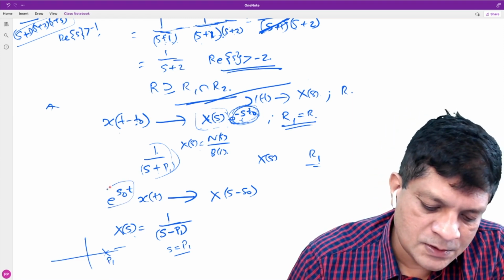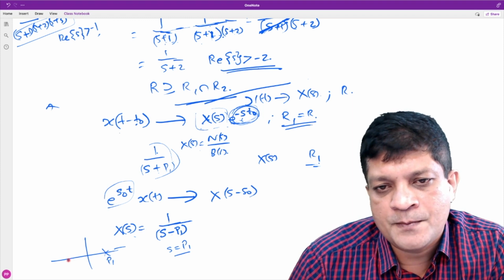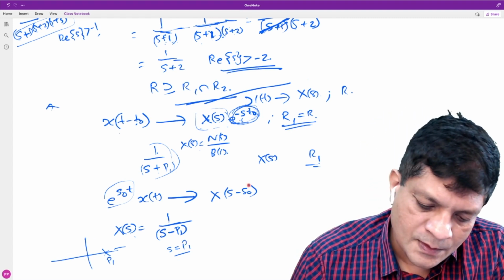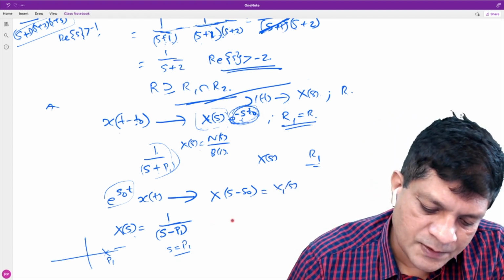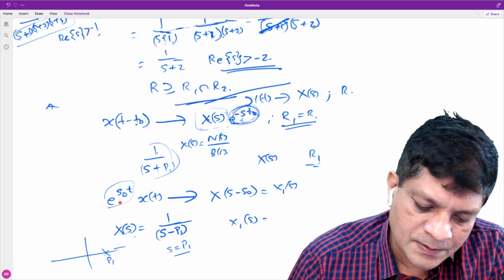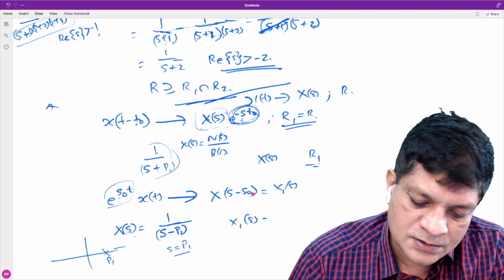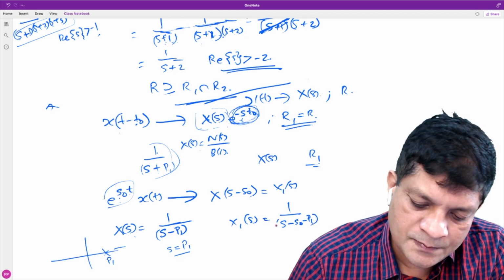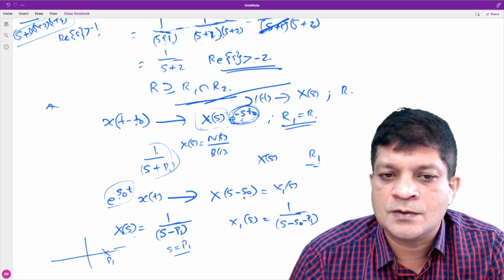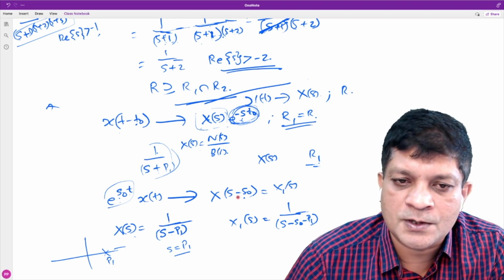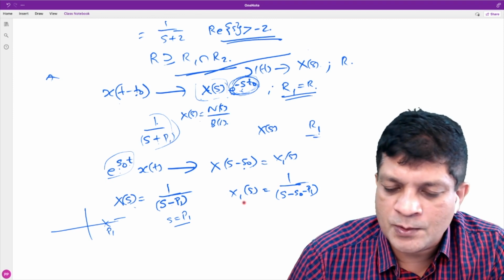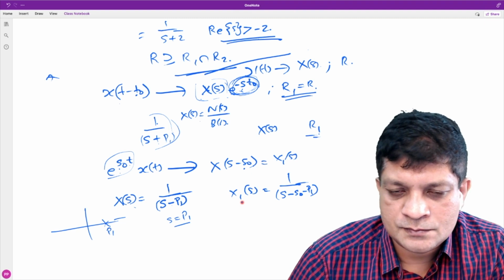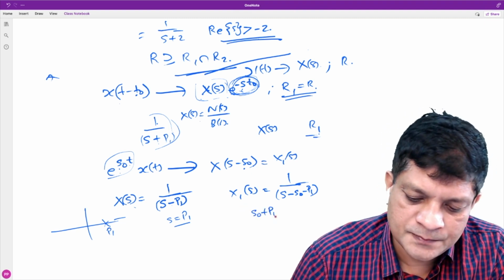Now, if you multiply with e to the power s naught t, what will happen? Let's say this is X1 of s. What is that function X1 of s? What is the property? Replace s with s minus s naught, so it is 1 by s minus s naught minus p1. That is the property. Now tell me where is the pole of this function? It is s naught plus p1.